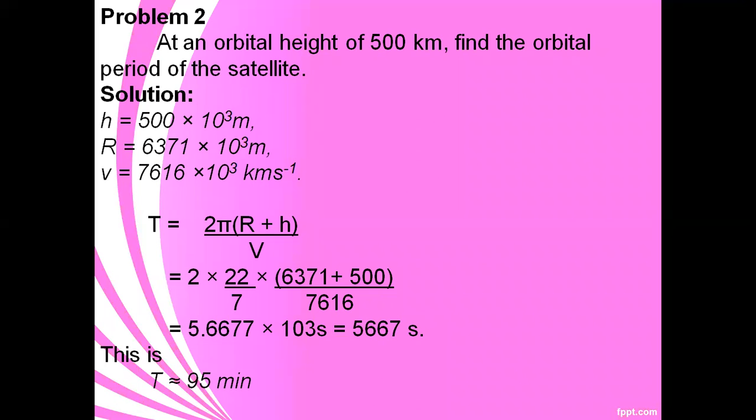Okay, so what is the time period? T equal to 2 pi (r plus h) divided by v. Okay, 2 into pi value 22 divided by 7, r value is 6371 plus h value is 500, divided by v value is 7616. Okay, see totally the time is 95 minutes. So the orbital period of the satellite is 95 minutes. Okay, so this is the time period of a satellite.